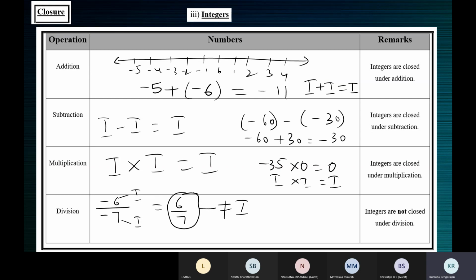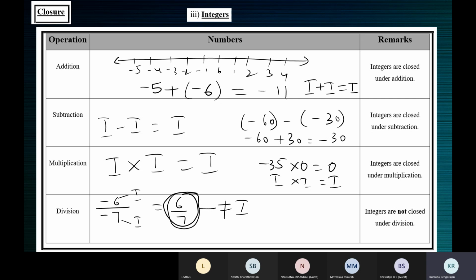Okay. Now, how do you understand if it is an integer or not? What did we understand about integers? You should check on three things. The integers will be natural numbers, or negatives of natural numbers, or 0. It should be one of these three. Then only they are integers.